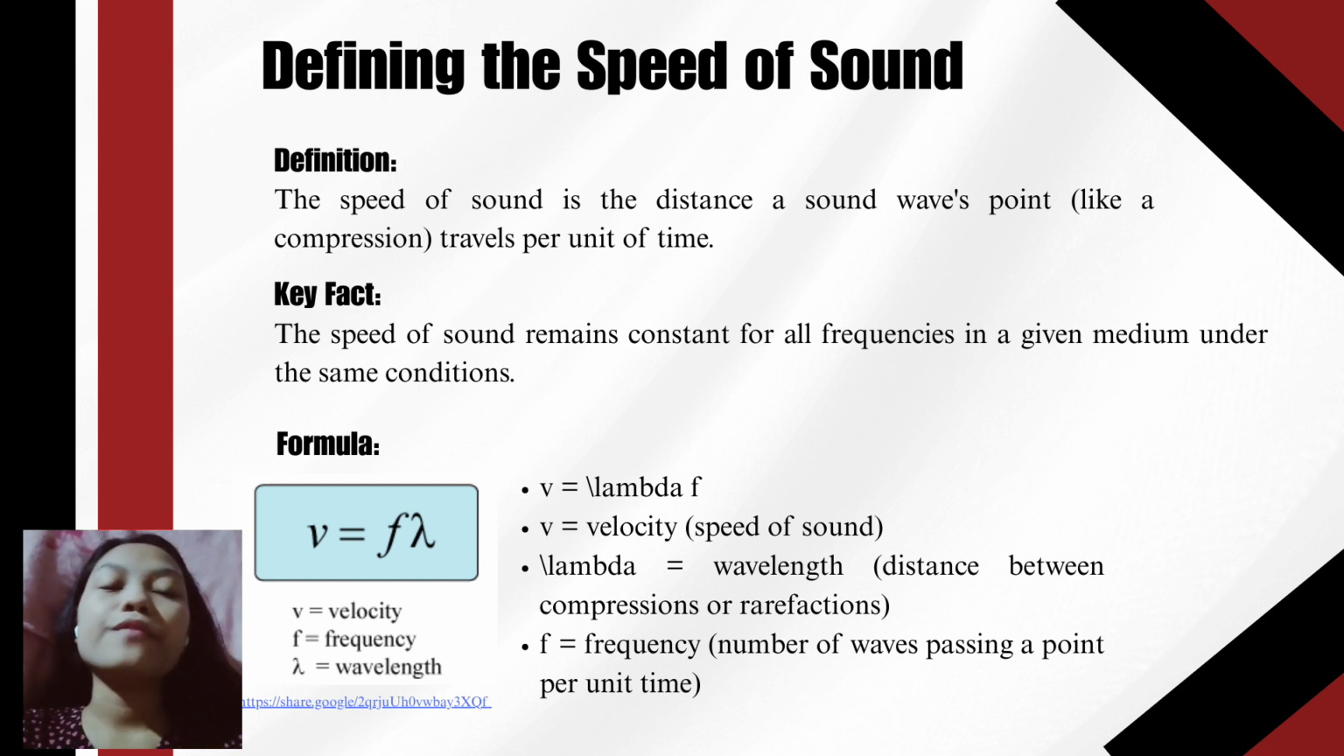The relation is defined by the formula v equals lambda times f, where v is speed, lambda is wavelength, and f is frequency, where the standard unit is meters per second. So lambda refers to the Greek letter which looks like an upside down Y.